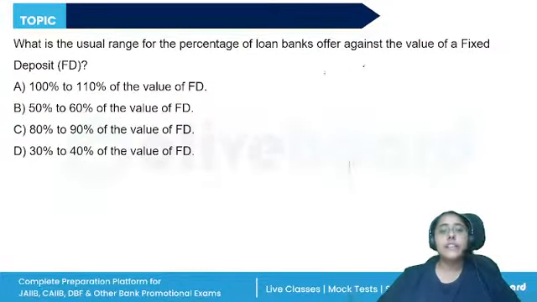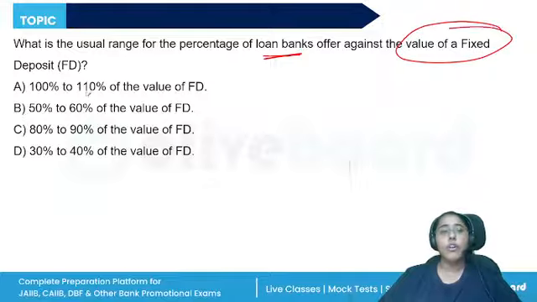What is the usual range for the percentage of loan banks offer against the value of a fixed deposit? 100 to 110%, 50 to 60%, 80 to 90%, 30 to 40. So this is an additional add-on feature to help the customers overcome the temporary requirements for funds.